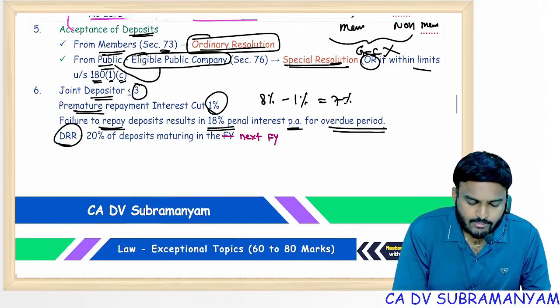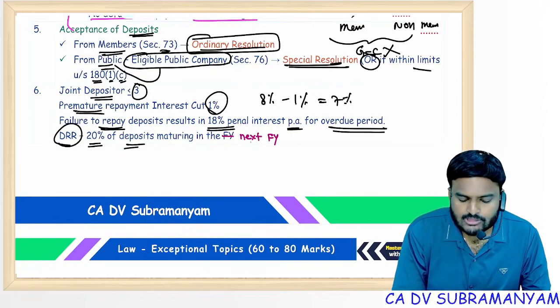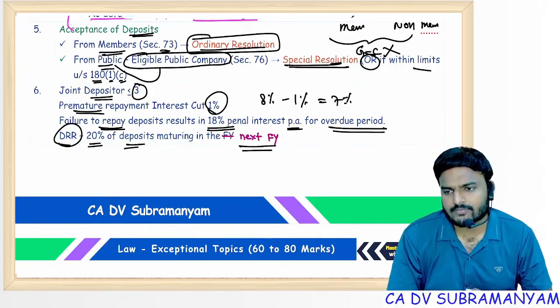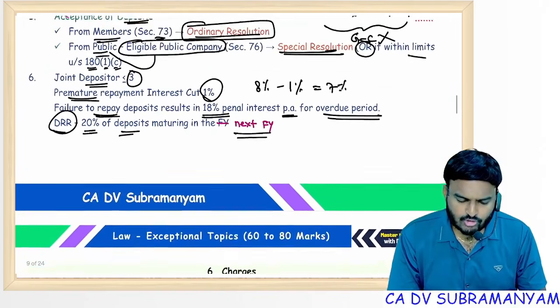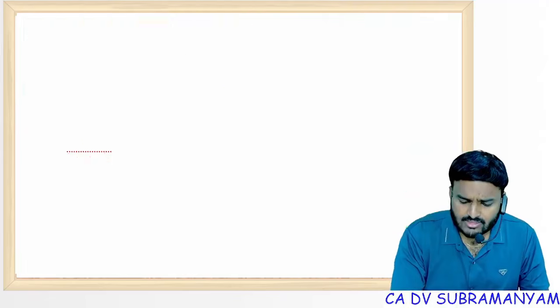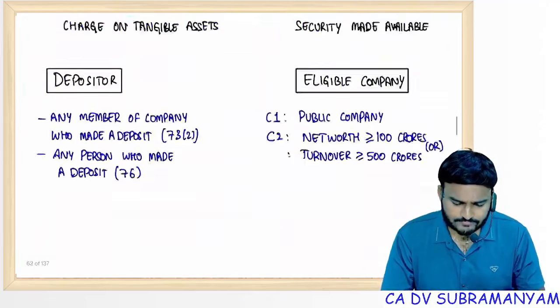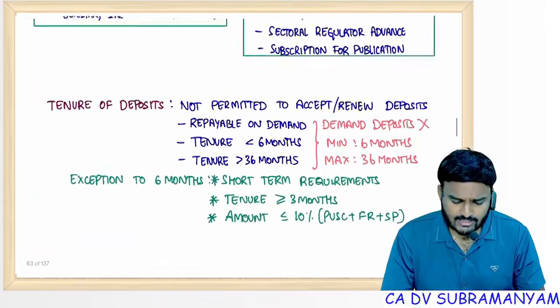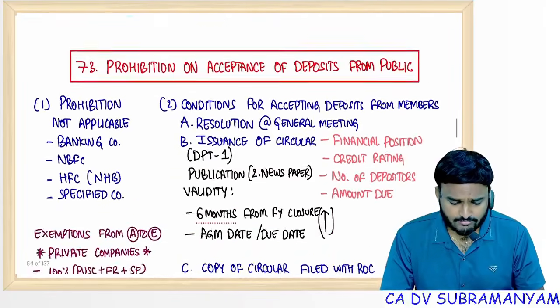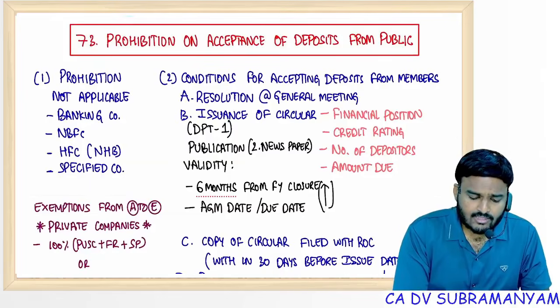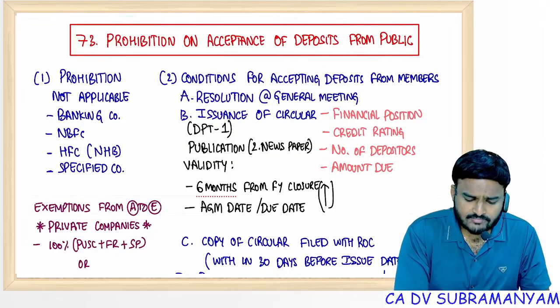And deposit repayment reserve, it should be 20% of the deposit maturing in the next financial year. So these are the exceptional topics I identified, but let's go with notes also one time. Any missing points I'll see and I'll discuss with you immediately.